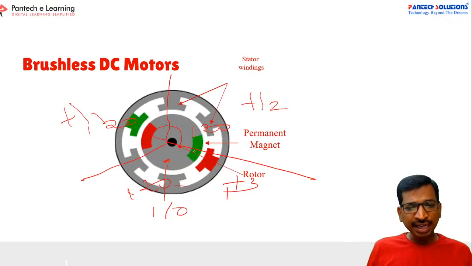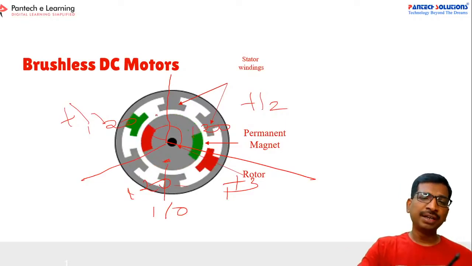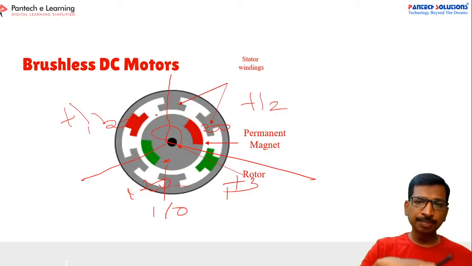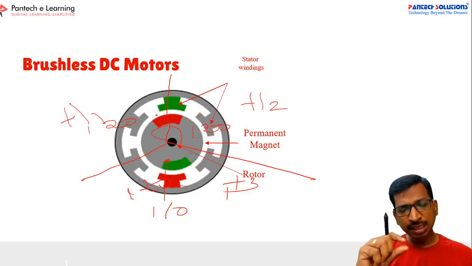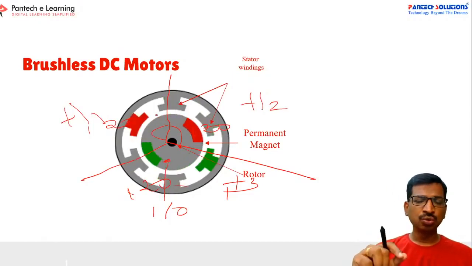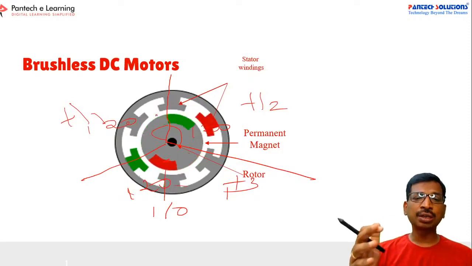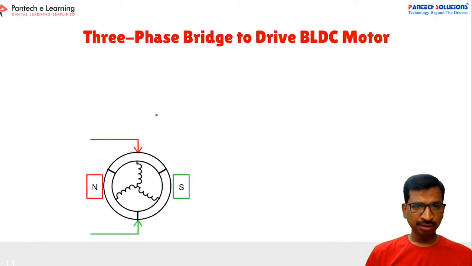So whenever the green color approaches a particular region, we have to apply a positive voltage and a negative voltage. If you change the voltage like that, we can maintain the rotor speed at a particular level, right? To achieve this working principle, we need the rotor position status, so where exactly the rotor is. So let us check one by one.